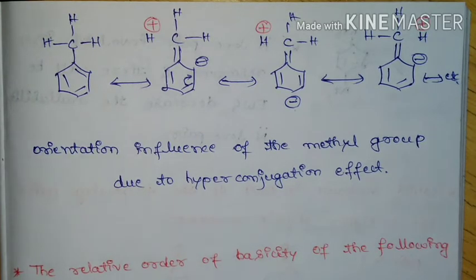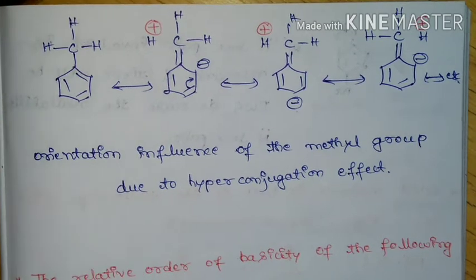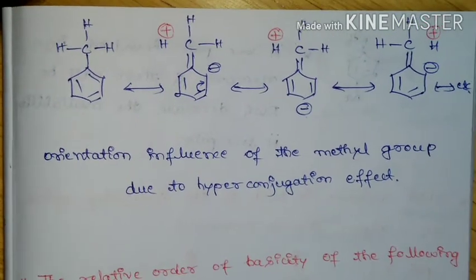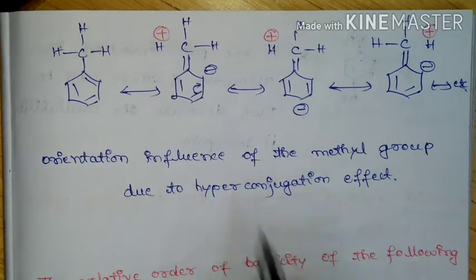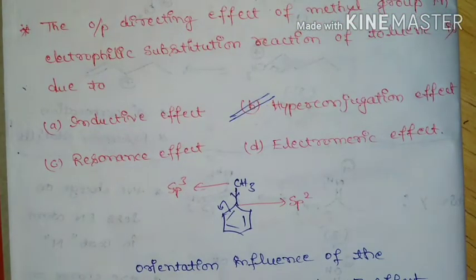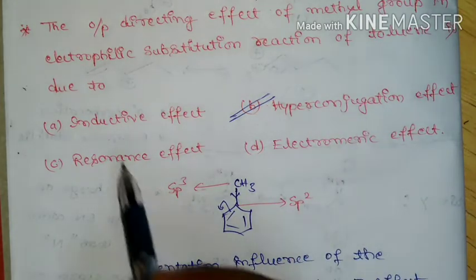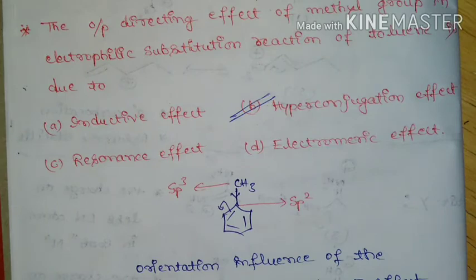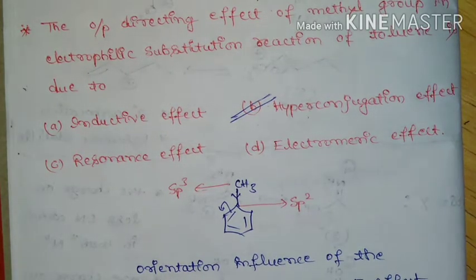Here methyl group is going to show both inductive effect and hyperconjugation effect. So if you consider the major contributor, it will be hyperconjugation. So option B will be correct, that is hyperconjugation effect. Means this is the major contributor, and the inductive effect is also there, but hyperconjugation effect is the major contributor.